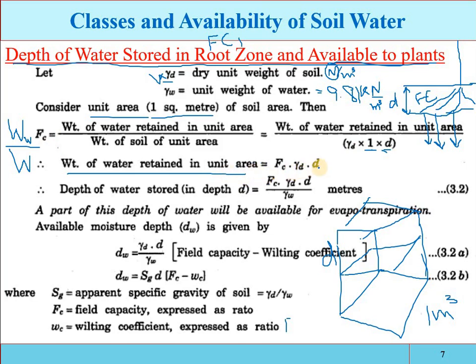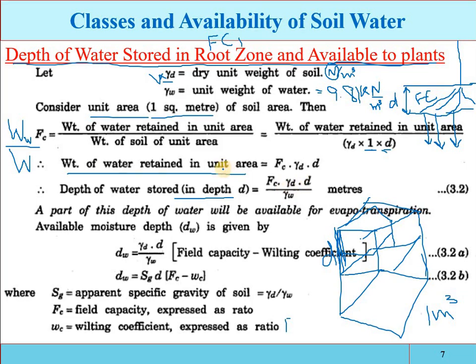Okay, so now the depth of water stored. See, that is the total depth of the soil, and its unit area is 1 square meter. Now in this total depth of the soil, how much will be the depth of the water? So FC gamma d divided by gamma w.